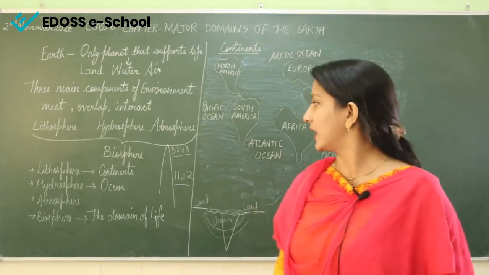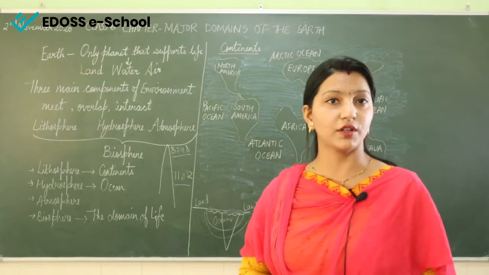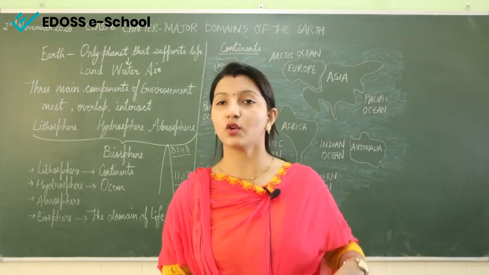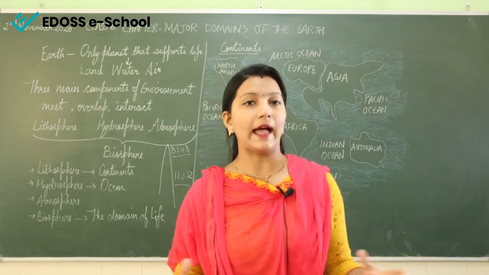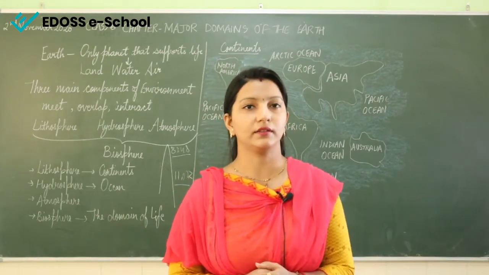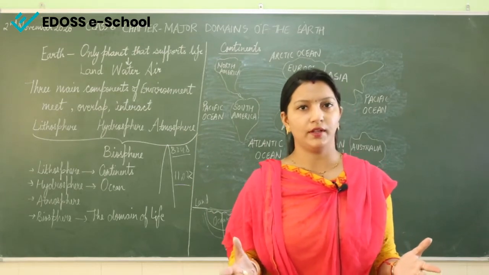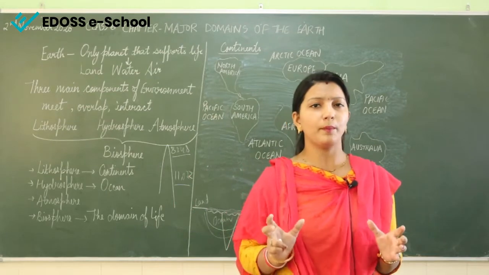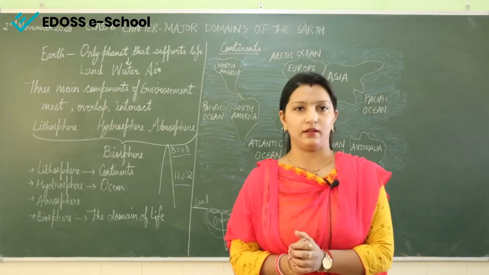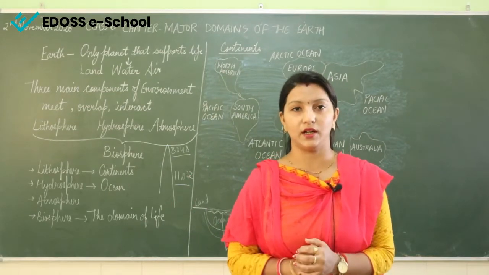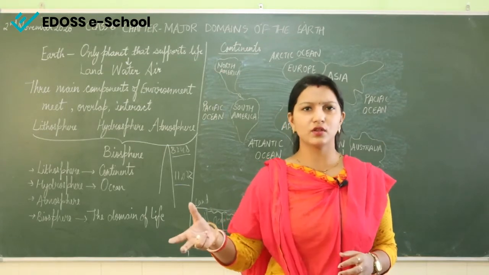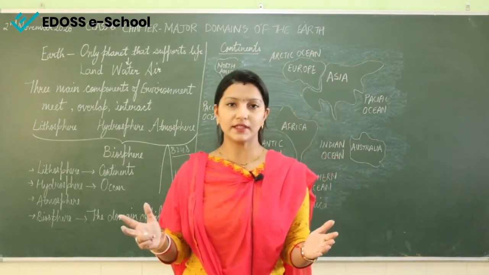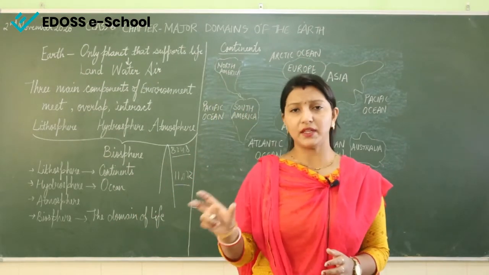So first we will take our topics. If we say lithosphere, in lithosphere we will first take our topic continents. What are continents? Continents are all the land area which is present on the earth. If you have ever seen the globe or the maps, the globe mainly looks blue in color. Why? Other colors are also there, yellow color is there, pink color we can see on the globe, but mainly if we see the globe, it is blue.